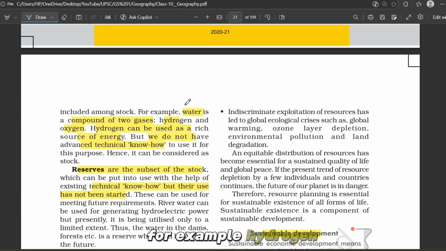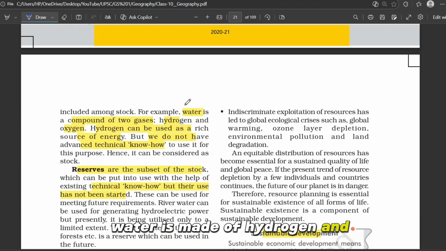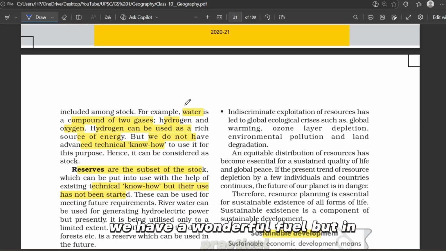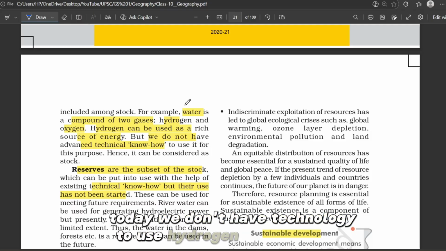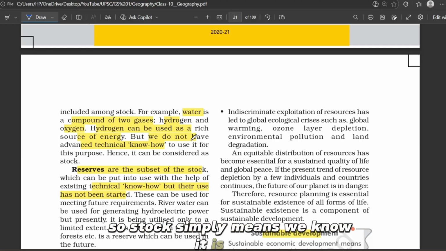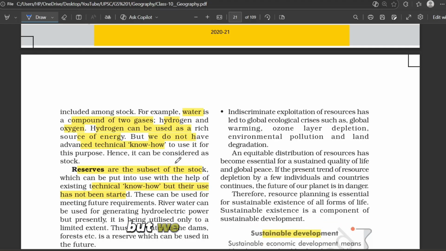For example, hydrogen. Water is made of hydrogen and oxygen. So hydrogen is a very rich source of energy. In theory, if we could separate and use hydrogen easily, we have a wonderful fuel. But in practical, today we don't have technology to use hydrogen from water in a cheap, large scale and safe way for everyone. So that hydrogen energy from water is in stock. It is like money locked in a locker without the key. So stock simply means we know it is there, we know it is useful, but we do not yet have the technical key to unlock it.